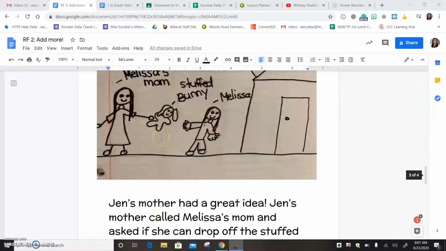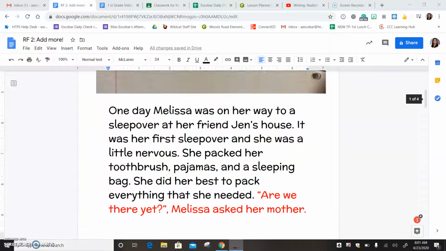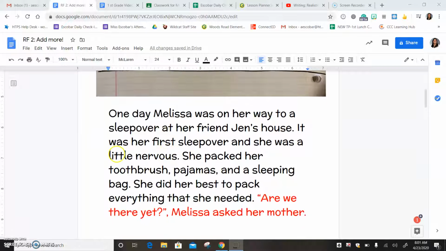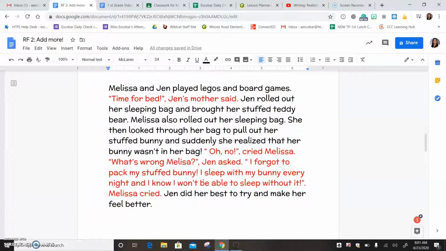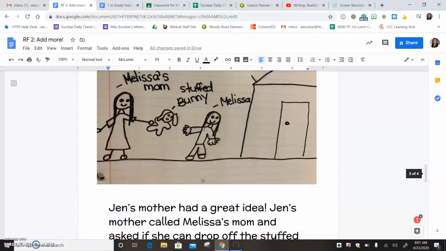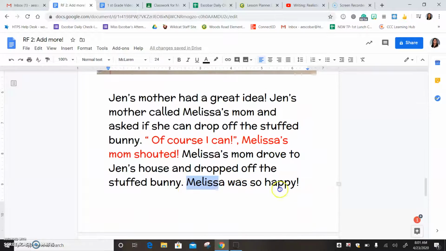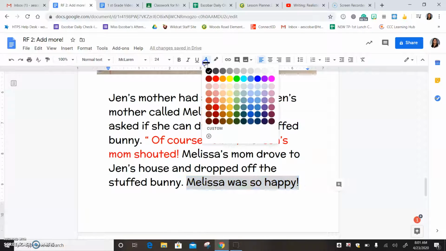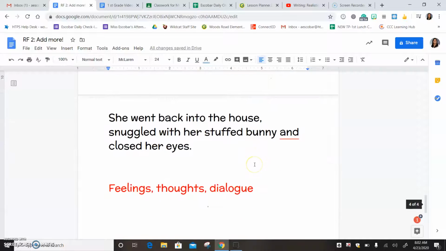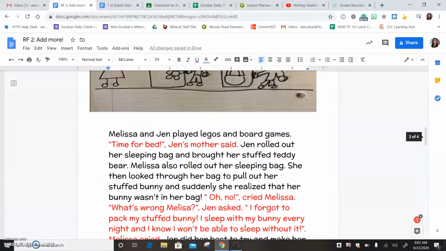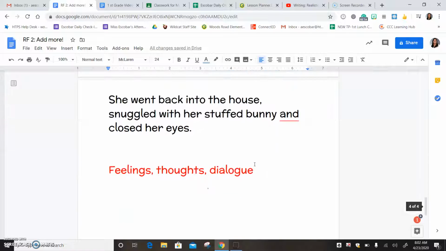So I'm going to look for feelings. Let's see, I'm going to go to my beginning. I'm going to look it over. Oh, a little nervous is a feeling. I'm just going to make it blue. Let's see, any feelings in my middle? Nothing in my middle. Oh, Melissa was happy. Another feeling. Okay. I think I have two spots for feelings, so that's good so far.